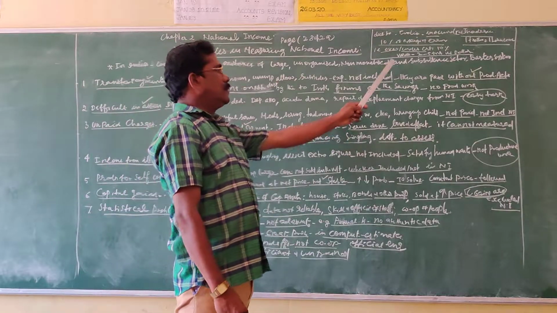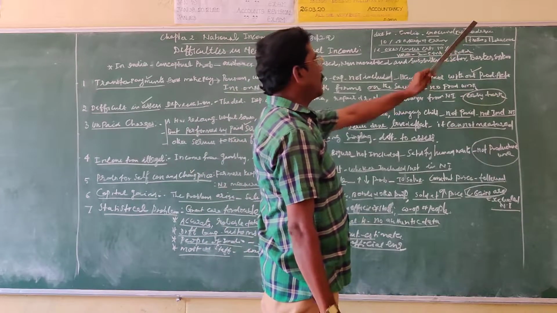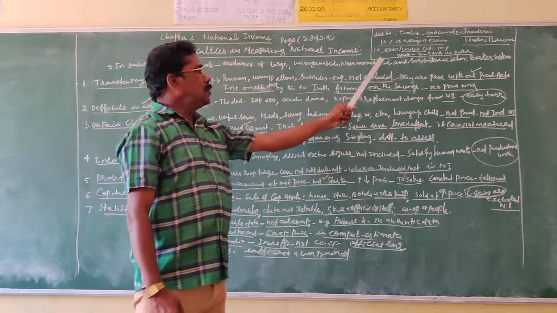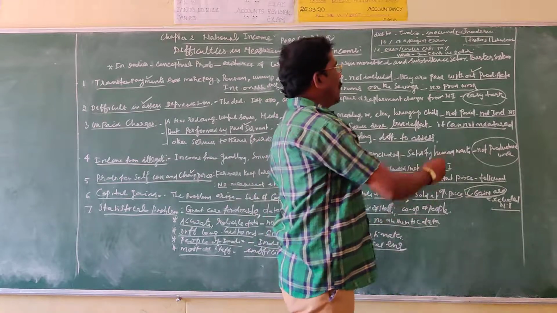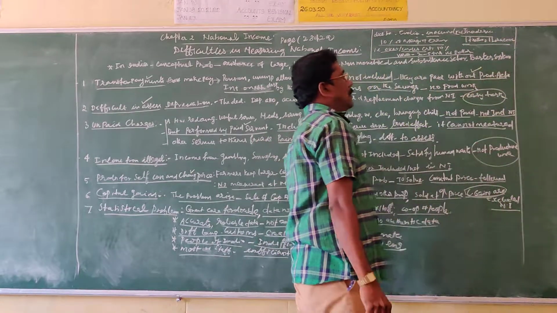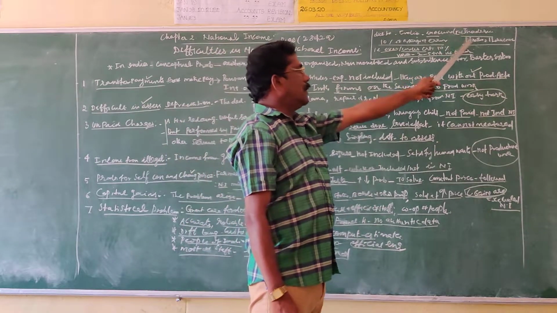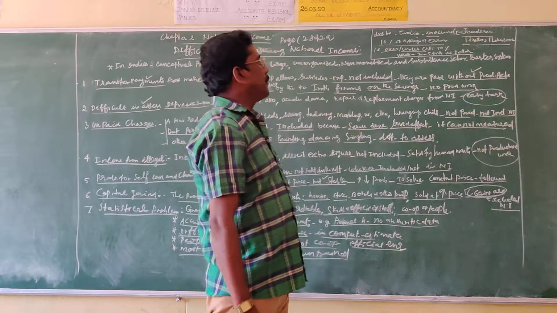So it varies by 2 to 5 trillion US dollars. The calculation of national income varies from 2 to 5 trillion US dollars. 1 trillion equals 1 lakh crore in Indian rupees. So 1 trillion US dollars equals 1 lakh crore rupees in Indian currency.